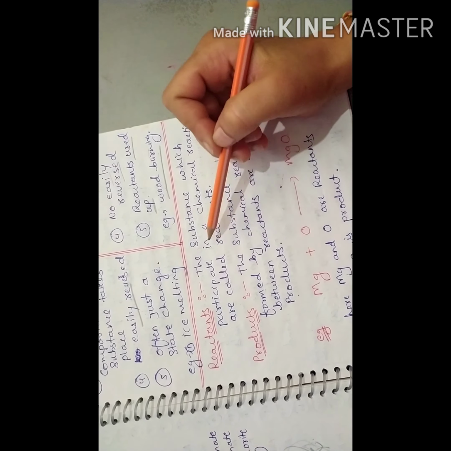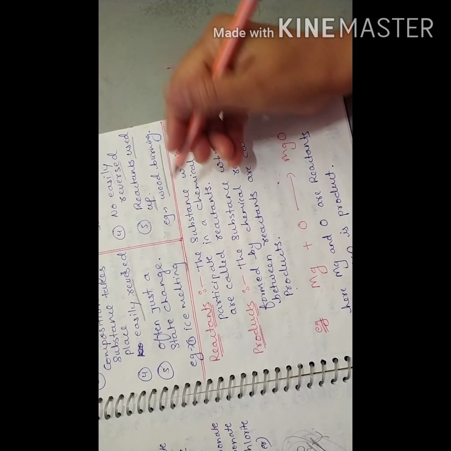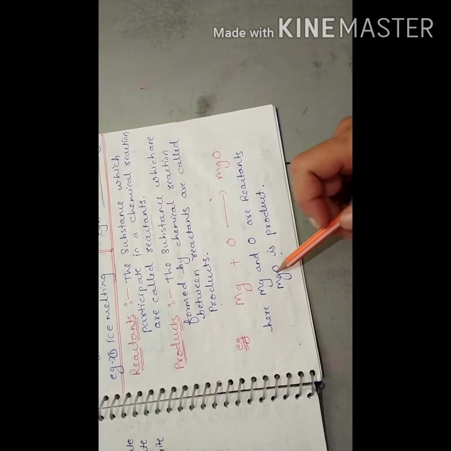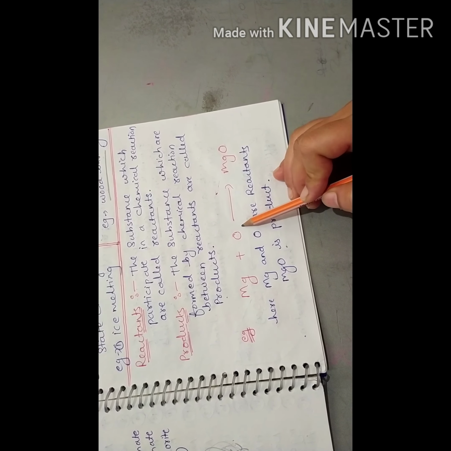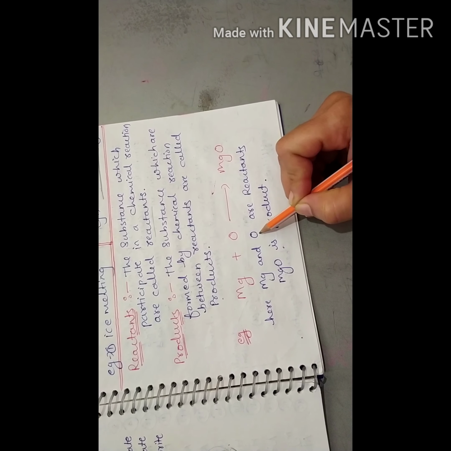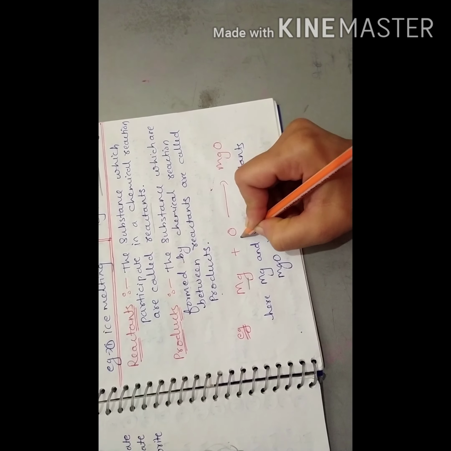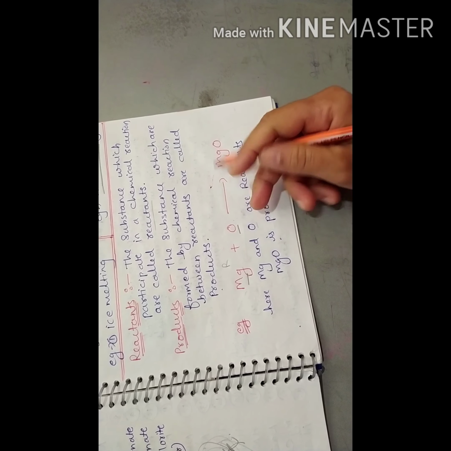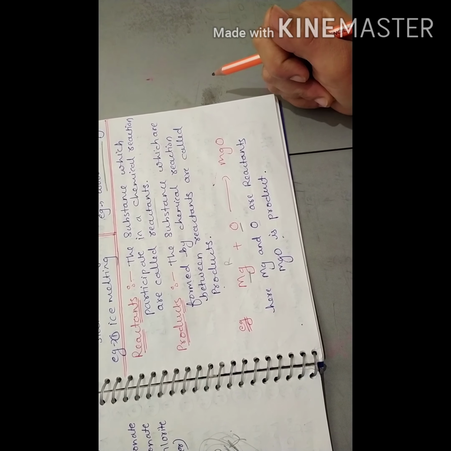Next, from here all topics are very important: what are reactants? The substances which participate in a chemical reaction are called reactants. One example I have written here: Mg plus O gives MgO. Mg and O, these two are the reactants. They take part in the chemical reaction.